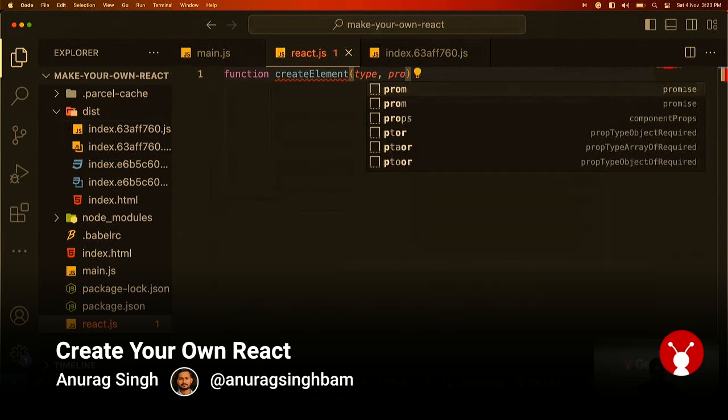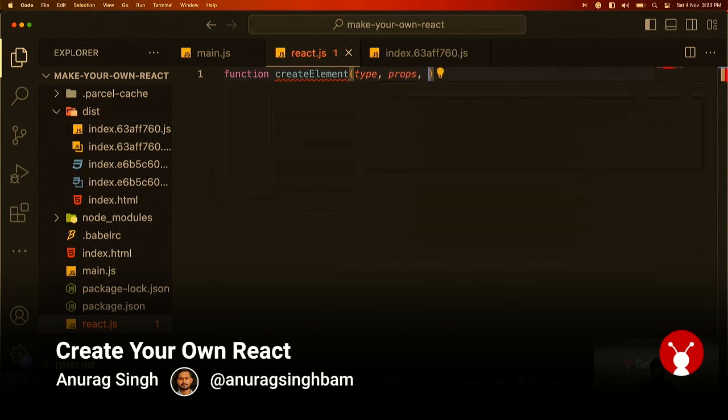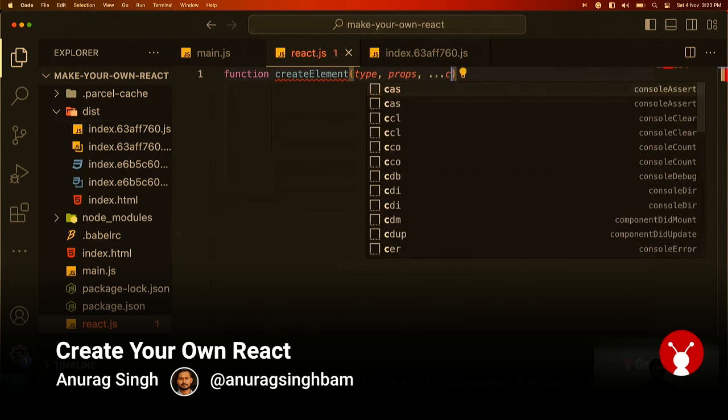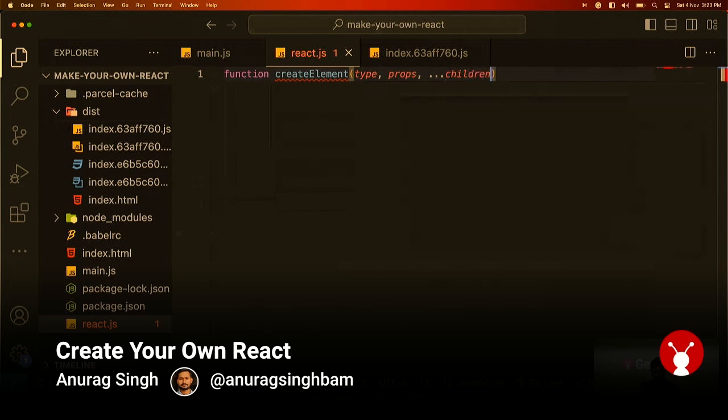The second argument will be props. And the third argument can be children. And children can be multiple. That's why we are using spread rest params here, children. And we will create a React element. And if you don't know what is a React element, it is just a simple object. I will show you. I will just create const reactElement. Whenever we write JSX, that is converted into an object. So we will try to create that object here.